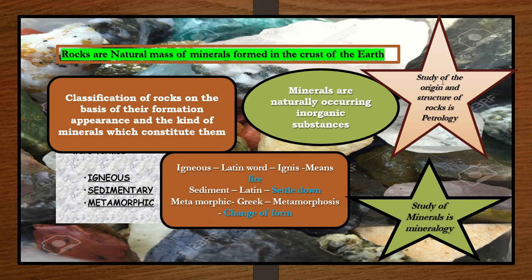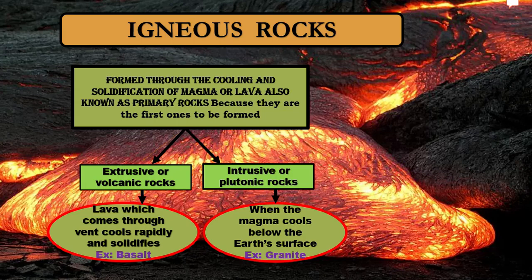And the study of the origin and structure of rocks is petrology. So petrology is the science of the origin and structure of rocks. What is mineralogy? The study of minerals is known as mineralogy. It is easy to remember, right? And the first type we are going to see is igneous rock.